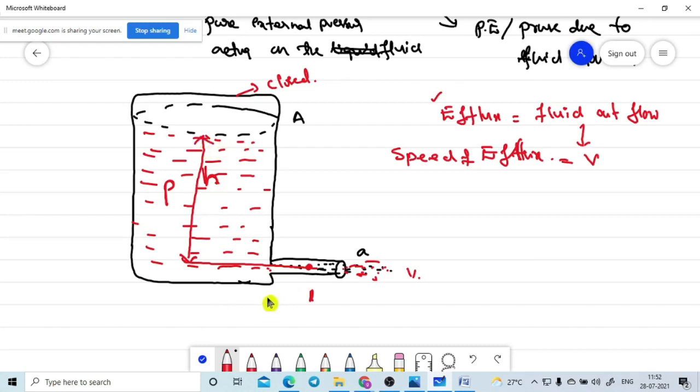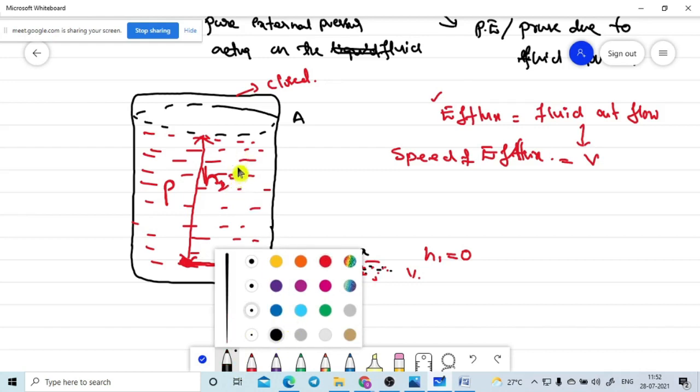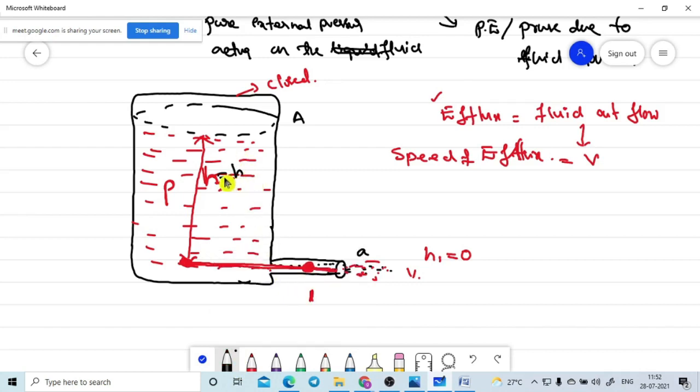Height h is there. Now we are taking two different points inside the container. Point 1 in the nozzle, and point 2. The observation is made from the axis of the nozzle, so we are assuming there is no height of the fluid there. H1, the height of the fluid in the small narrow nozzle, is equal to 0. Here H2 is the height of the fluid, so H2 is equal to H.